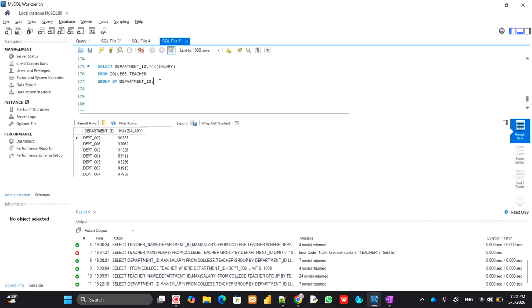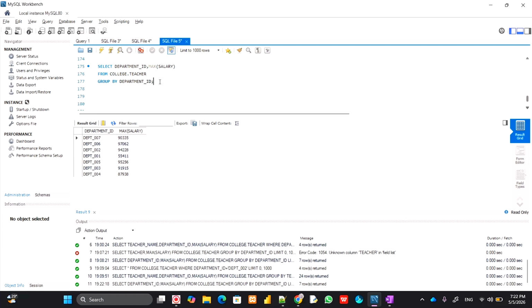But this is not solving our problem, as what we wanted was the name of the teacher who is having the maximum salary, for example Neha Yadav and all those.